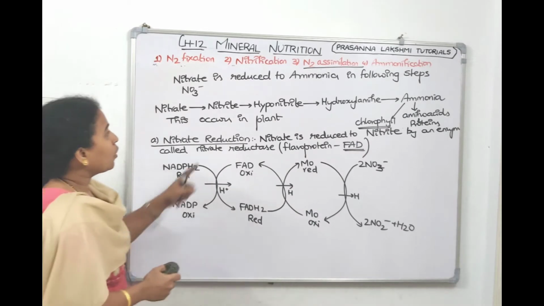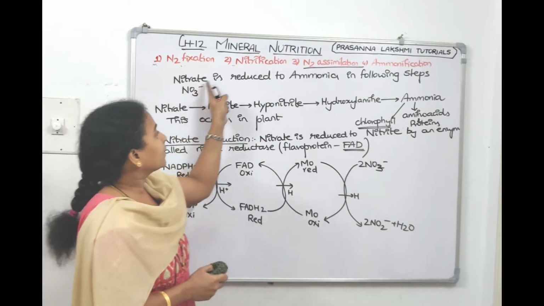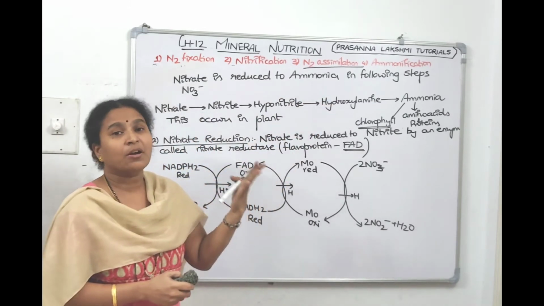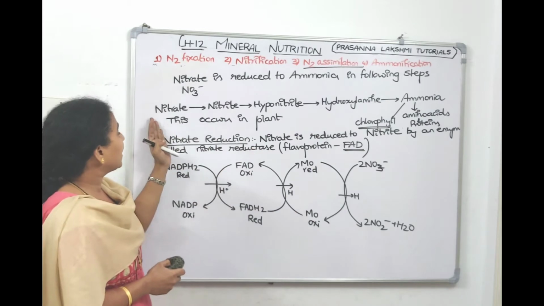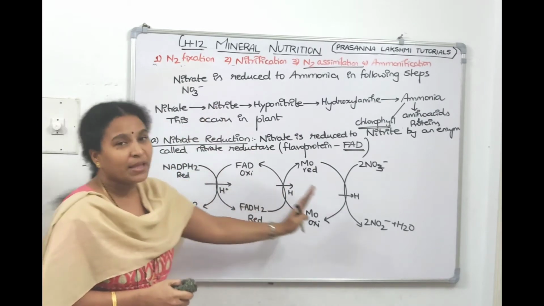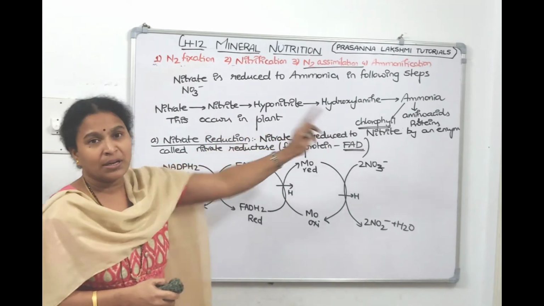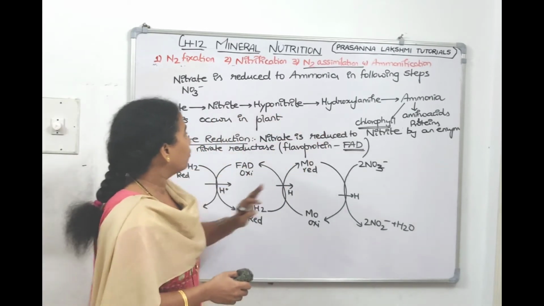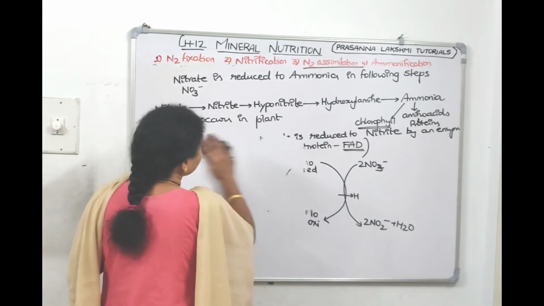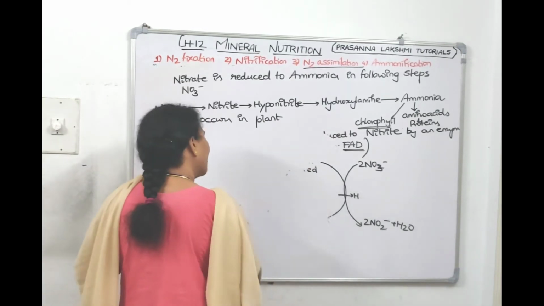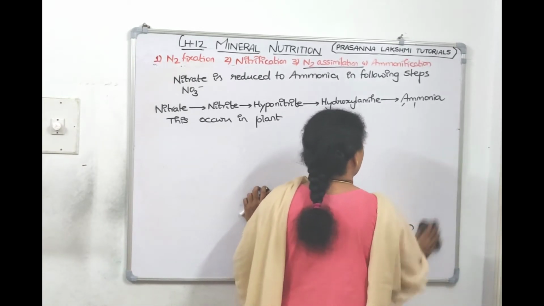Right, children, we were talking about nitrogen assimilation, where we are saying that nitrate should get converted to ammonia. Why? Because ammonia only will make amino acids. How does it happen? First nitrate to nitrite, that we have seen. My next step will be nitrite to ammonia directly. That will be our step 2, called nitrite reduction, in the presence of an enzyme called nitrite reductase.